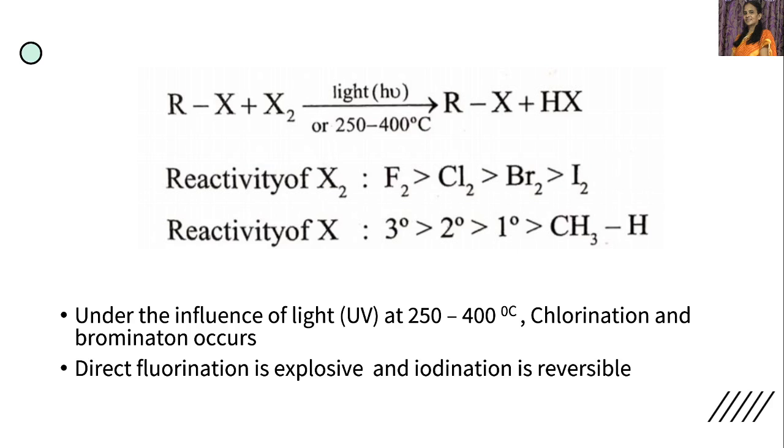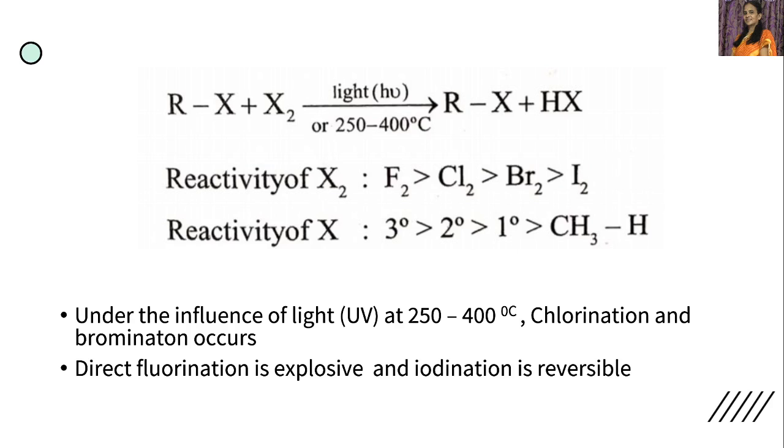But the reactivity order of RH, that is the R group, we mean to say: RH is tertiary greater than secondary, which is greater than primary, which is greater than methyl. So this is about the R and H, that is alkane, methane. So tertiary is greater than secondary, which is greater than primary, which is greater than methyl group, or methane.